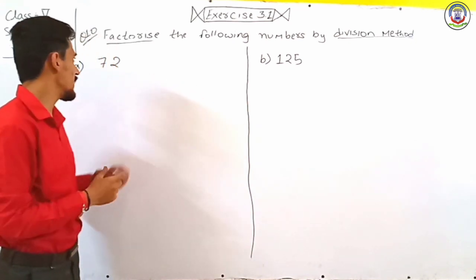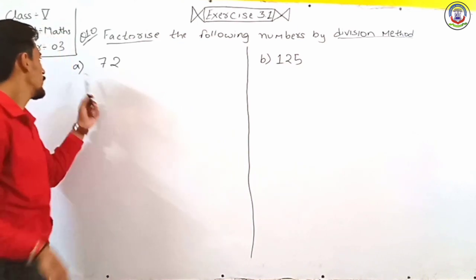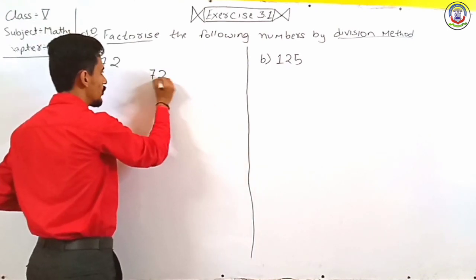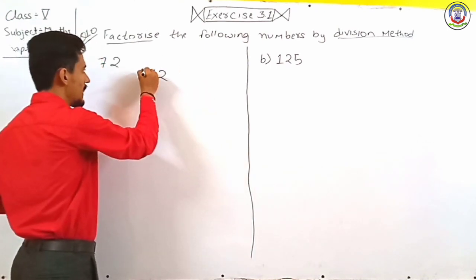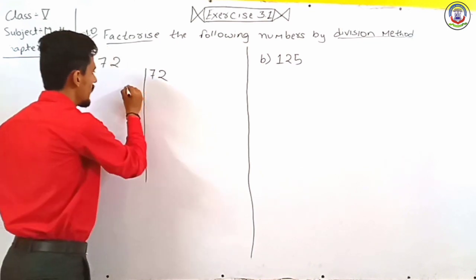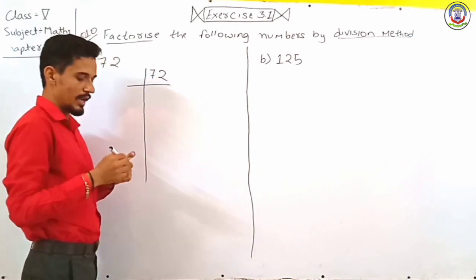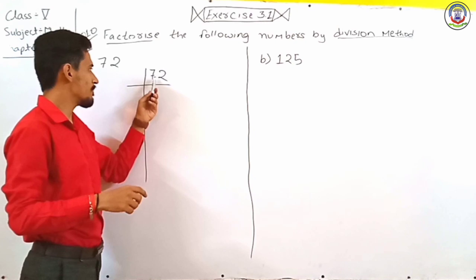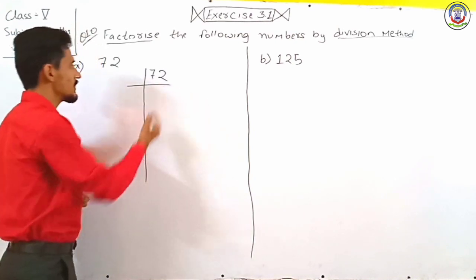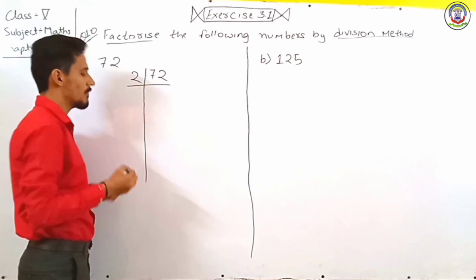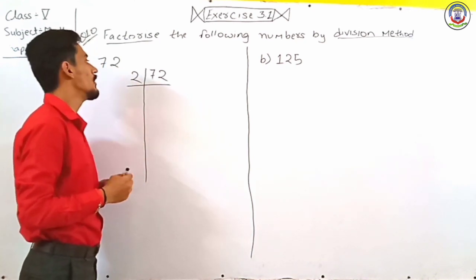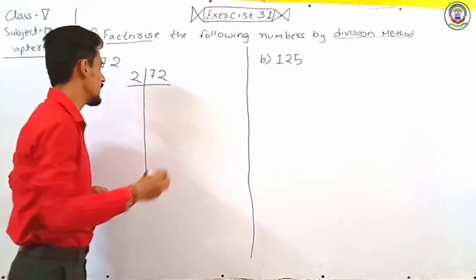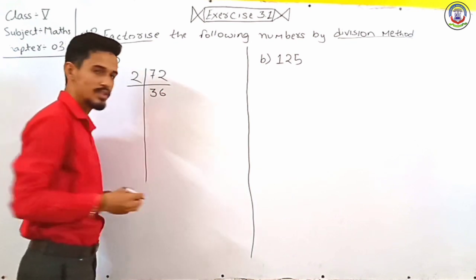So in division method we have to write the same number, that is first we have 72, so we have to write here 72. Now we have to make a table that looks like this. Now we have to divide by prime numbers, so it is a composite number, so it is divisible by 2, which is the least number for divisibility. Next, when we divide 72 by 2, we will get 36. So here we write 36.